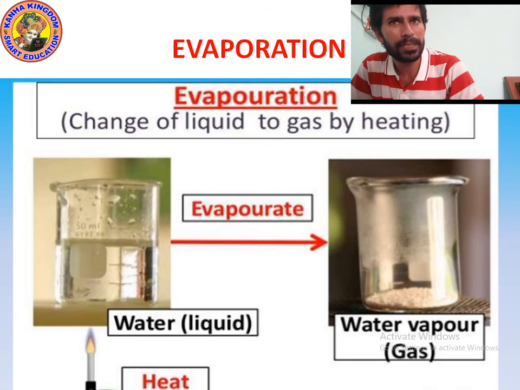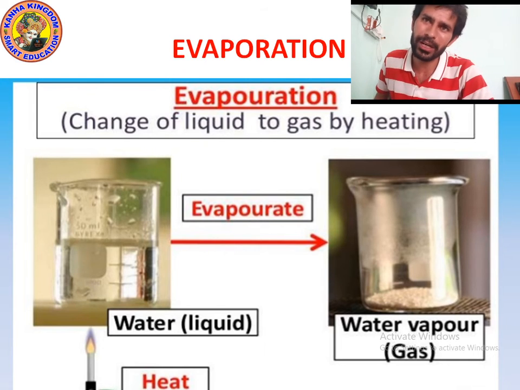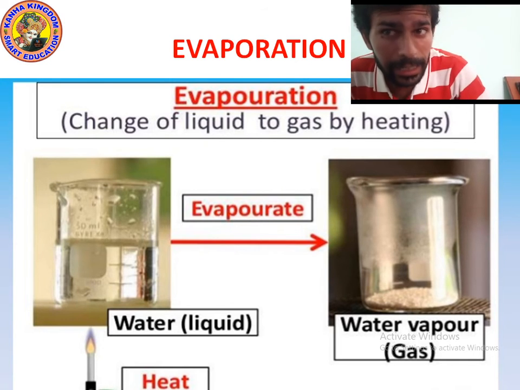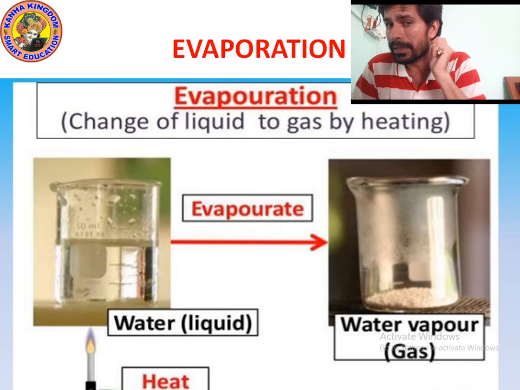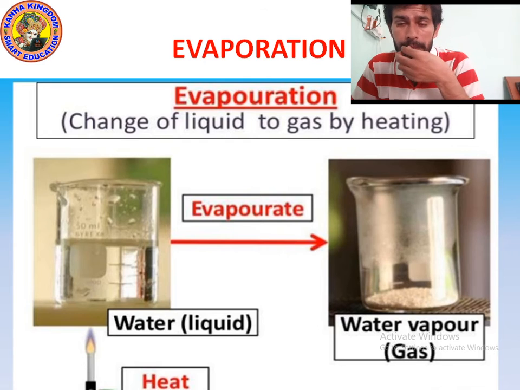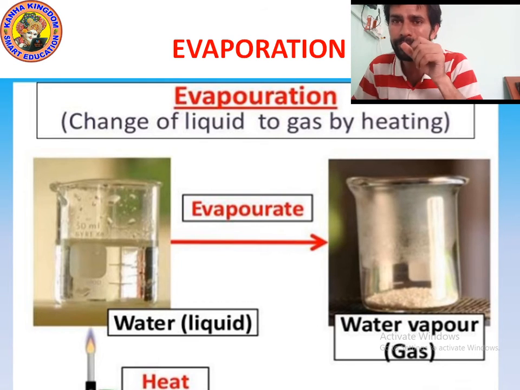So as you can see in the picture, in the beaker there is water and we are heating it with a burner. After that, all the water will convert into gas. But if you put a cover on it, then it will again change into water.